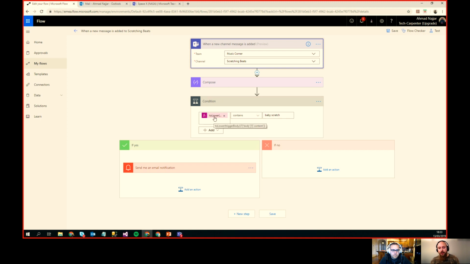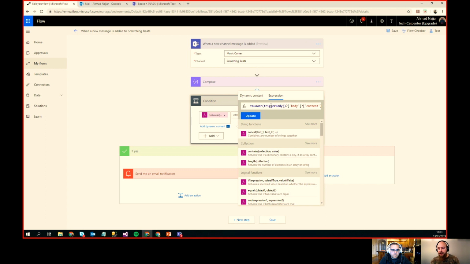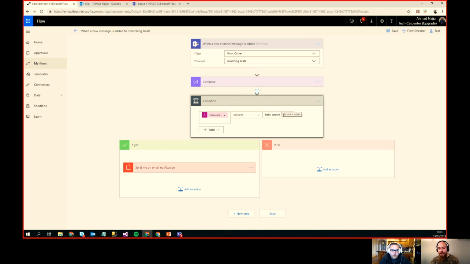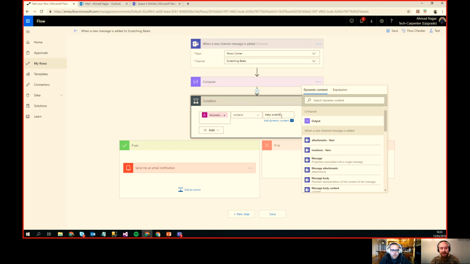And then here I'm checking the content of that message. If you can see here, I'm getting the trigger and then the content of the message. If it contains "baby scratch" — for those who actually do music and DJ, there's something called a baby scratch. I'm not going to make the sound of a baby scratch because I don't have the turntables right now, but I'm doing turntables with Flow.